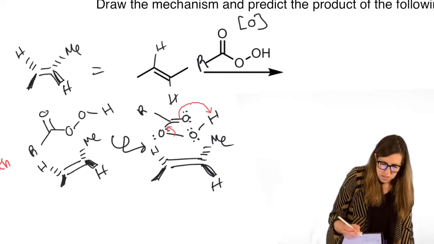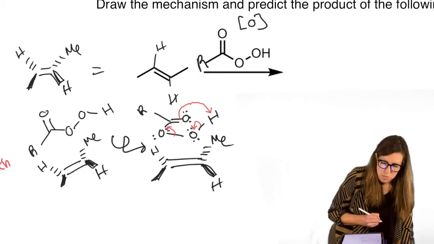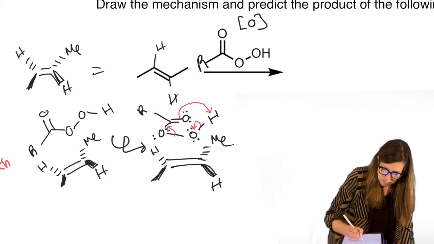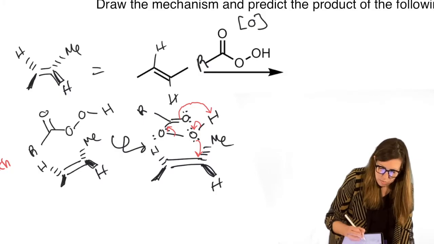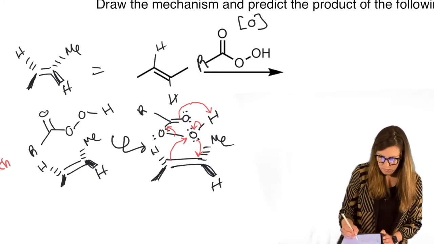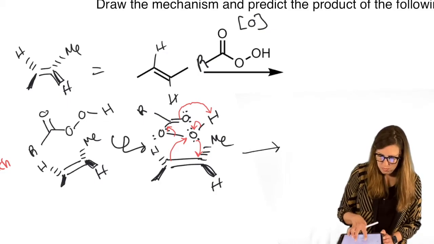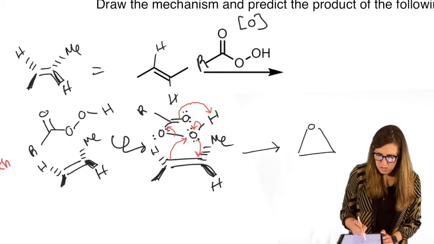That H has to let go of its electrons. It's going to give it to this O. But now that O has too many, so it's going to attack. But that alkene will not accept another set of electrons unless it attacks back. Let's look at the story of these arrows. Three-membered ring. That's what these arrows show. Two bonds to oxygen. The alkene is gone. The electrons came up here for that.